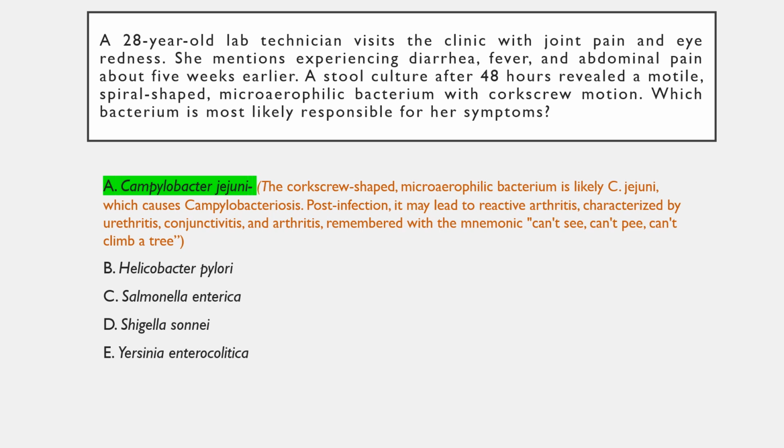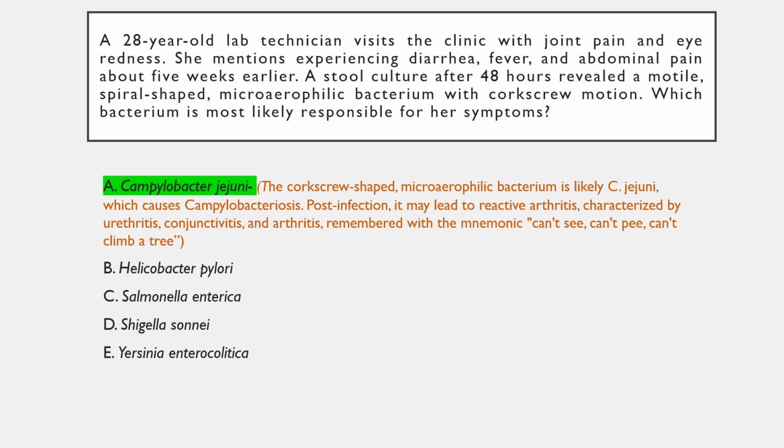The correct answer is A. Campylobacter jejuni. The microaerophilic, spiral-shaped bacterium with corkscrew motion is most likely Campylobacter jejuni. Campylobacteriosis has been associated with two major post-infection sequelae, such as Guillain-Barré and reactive arthritis.